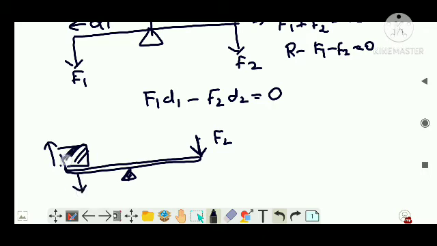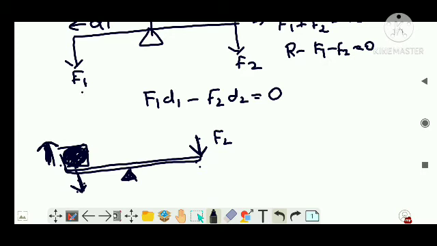Remember, if you want to bring this mass upwards, then you will be applying a force in the downward direction here, along with the fulcrum here. Usually it is a stone which you keep. The weight of the object will be downwards. So F1, which we have drawn here, is usually the weight which you want to lift. That is called load. So F1 is actually load.